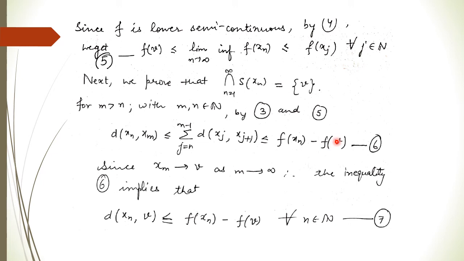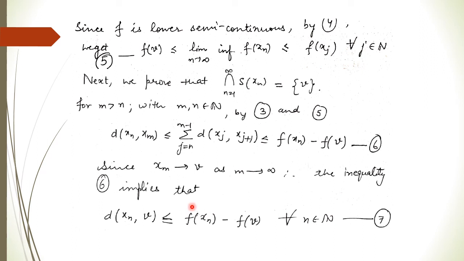We have proved that xm is going to v as m goes to infinity, and f is lower semi-continuous, therefore we can replace this with f of v. So the distance of xn comma xm is less than or equal to f of xn minus f of v. Call this inequality 6.